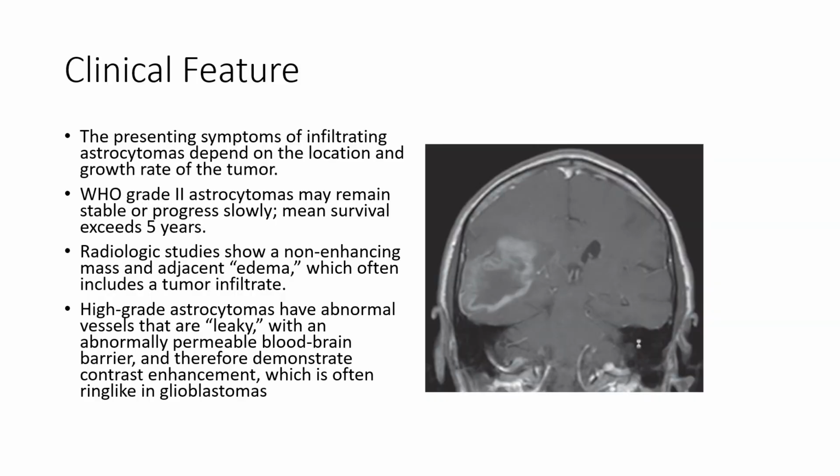The symptoms of astrocytomas depend on their location and growth rate. So grade 2 may present as a stable or progressively slow growth, and the mean survival is more than 5 years. Radiological findings will show a non-enhancing mass with adjacent edema. Okay, this is because these high-grade astrocytomas have leaky vessels. So this is usually seen in glioblastoma, the ring-like features on MRI.